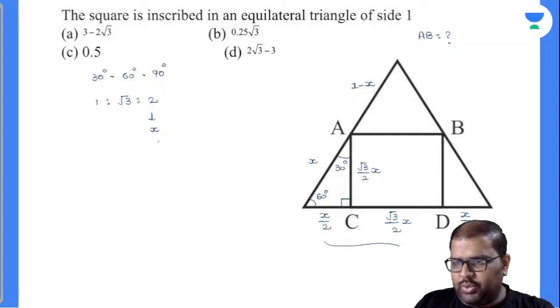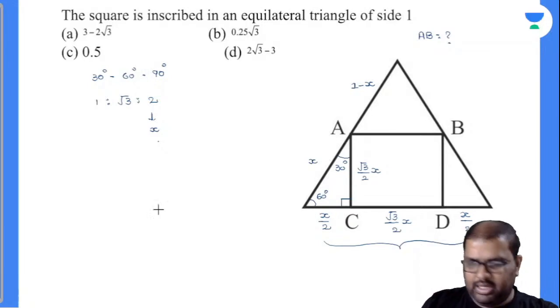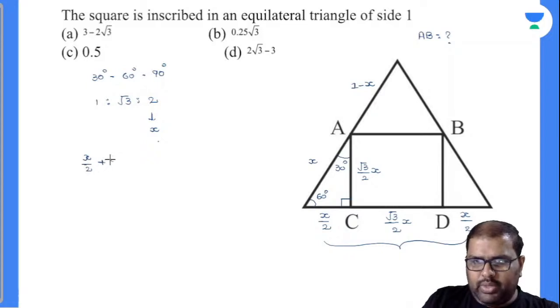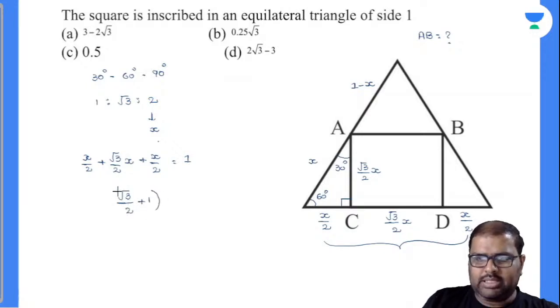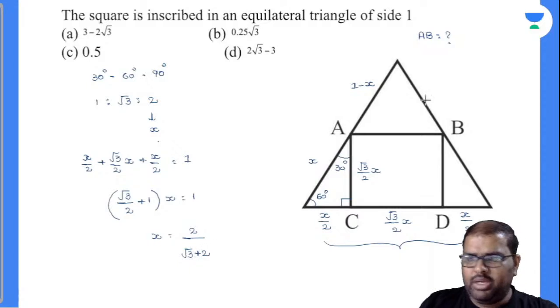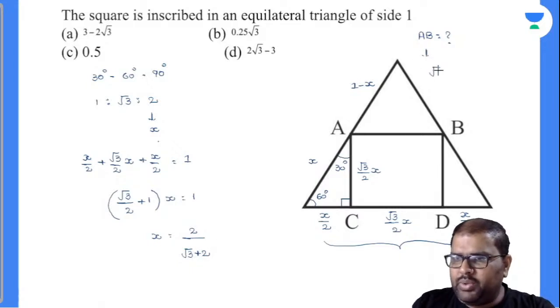Now I will add this all together, which is nothing but equal to 1. So see, if I add this all together, x by 2 plus root 3 by 2x plus x by 2, it is nothing but equal to the side of an equilateral triangle, which is nothing but equal to 1. Upon calculating this, I can write down this as root 3 by 2 plus 1 into x is equal to 1. So finally x value is nothing but equal to 2 divided by root 3 plus 2. But my question is AB value. AB value is nothing but how much more? Root 3 by 2x. Am I right or wrong?